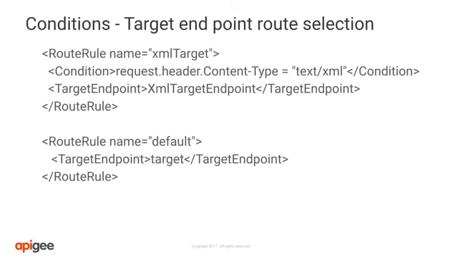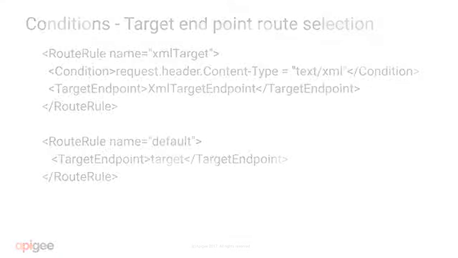The target endpoint route selection controls the target endpoint invoked by the proxy endpoint configuration. For example, the first route rule will route the request to the XML target endpoint only if the content type header is text/XML. We'll talk more about route rules in a minute, but note route rules indicate conditions unless it is the default route rule as shown in the second example.